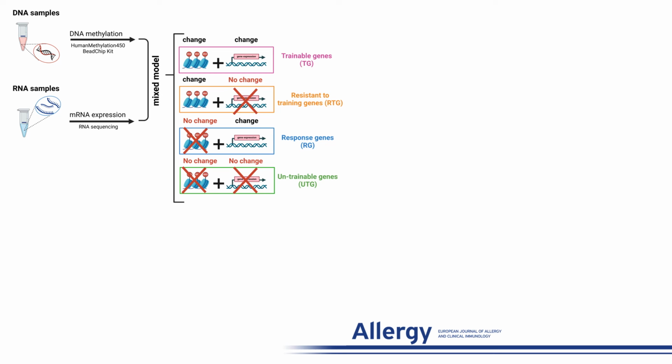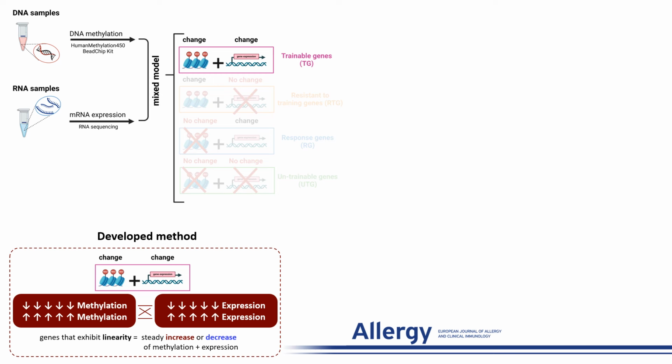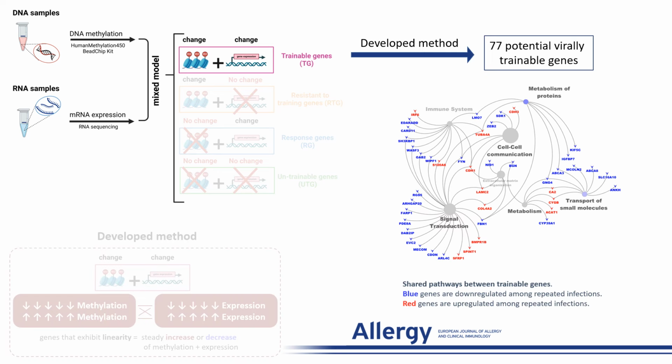Based on the experimental design, DNA and RNA samples were isolated for each infection. A specific mixed model was then used to analyze the changes in both DNA methylation sites and RNA expression. We have developed a new method to identify genes that exhibit linearity with infections, and by linearity we mean a steady increase or decrease in methylation and expression. And by using this method, we identified 77 virally trainable genes, and we investigated their pathways and roles within a network.